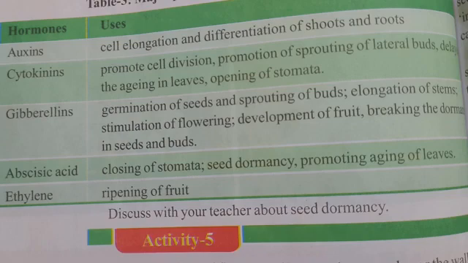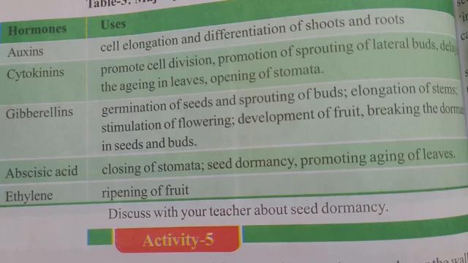Auxins: cell elongation and differentiation of shoots and roots. Cytokinins: promote cell division, promotion of sprouting of lateral buds, delaying the aging of leaves, opening of stomata.